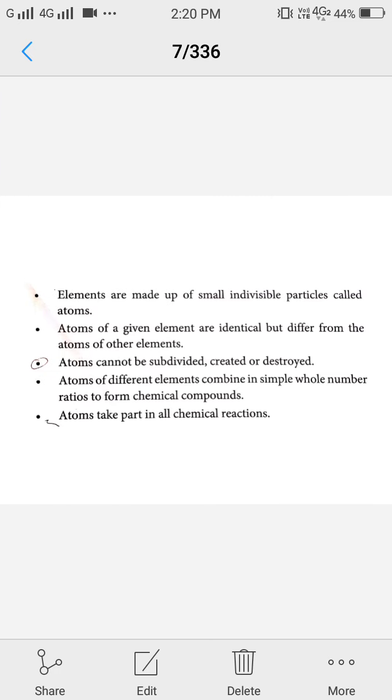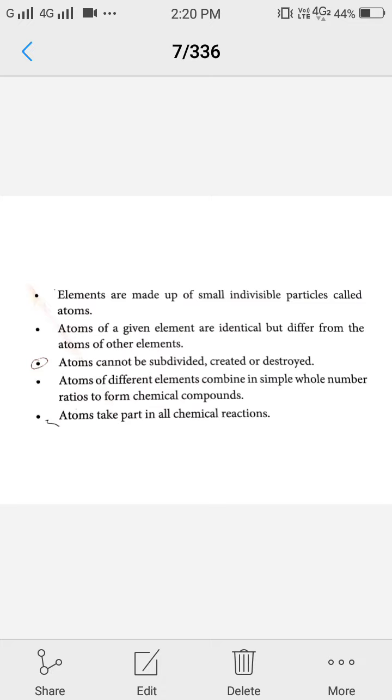Chemically, wood is cellulose and cellulose is converting into carbon dioxide and water. Means those atoms which are present in wood, these are just converting into another form. Atom cannot be destroyed.